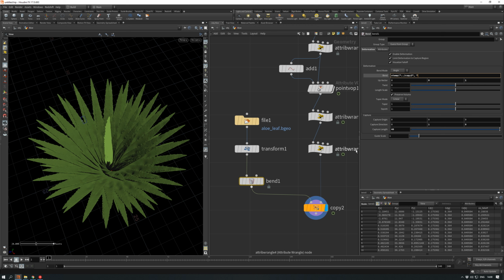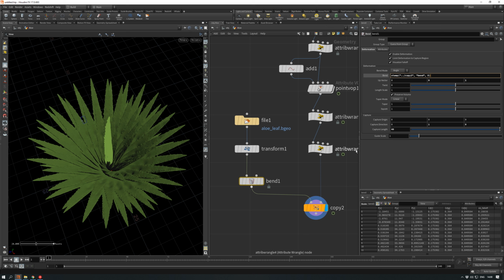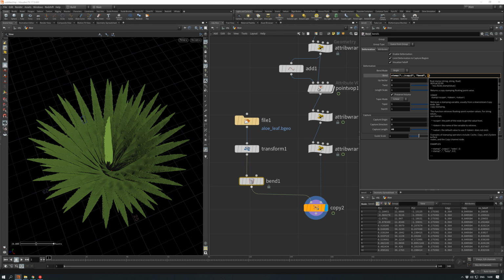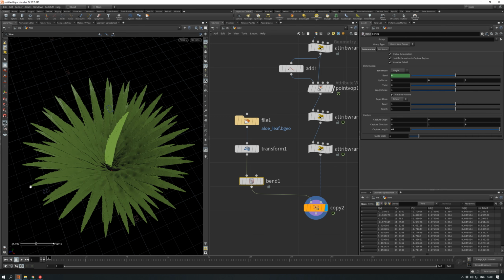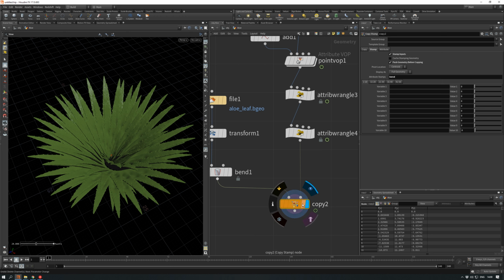Then brackets, bend here, and default value, the value used when this function doesn't find this attribute. It's just set this bend value to 0. We can choose 1, 45, it's up to us, but let's do it like this. Cool.